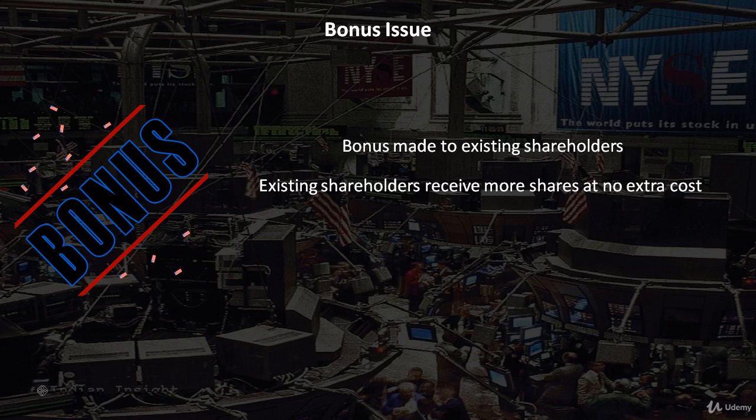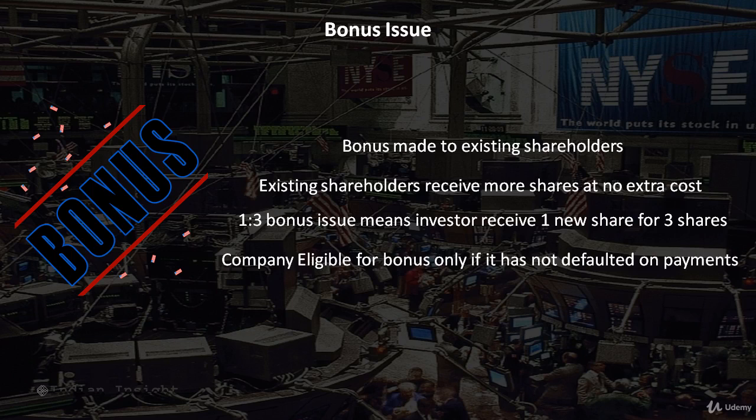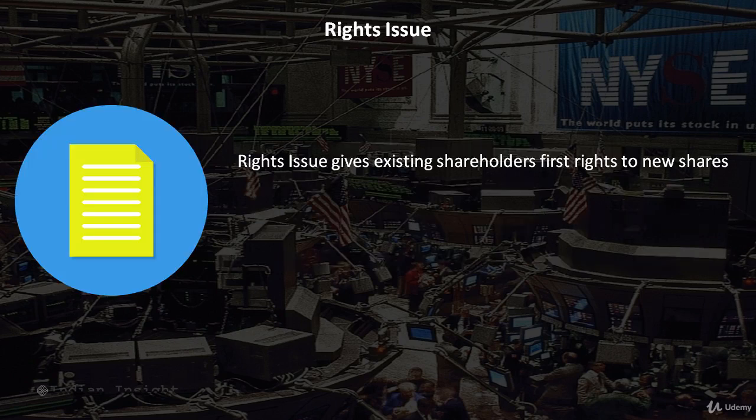For example, a 1:3 bonus issue would mean that each existing shareholder will receive one extra share for 3 existing shares held by him. A company is eligible for a bonus issue only if it has not defaulted on its interest payments, dividend payments, or loan repayments. The next corporate action is a rights issue.